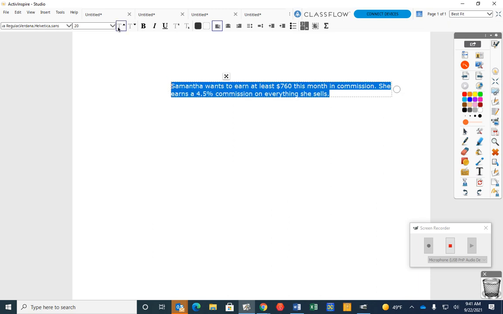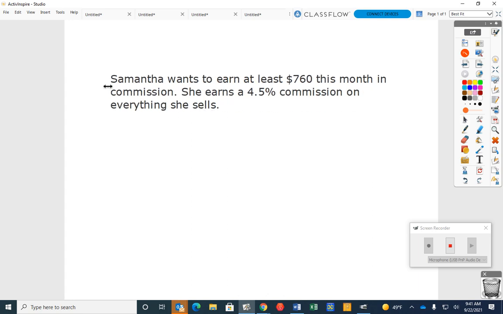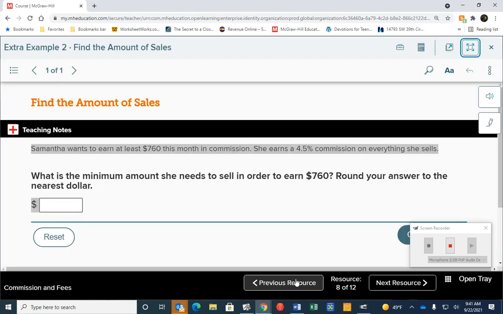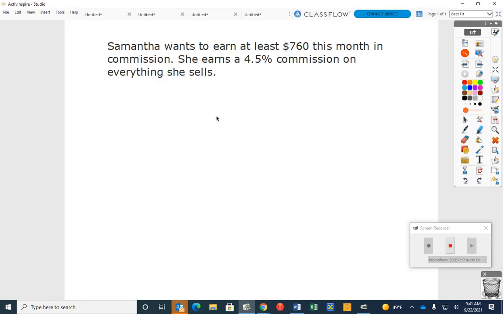Anybody have an answer yet? I'm going to give it to you in just a second. So, let's see. What is the minimum amount she needs to sell in order to make $760? Somebody help me set this up. Elijah, what's my percent proportion? 760 over 100. Is over of equals. There you go. Jace, what's the percent?